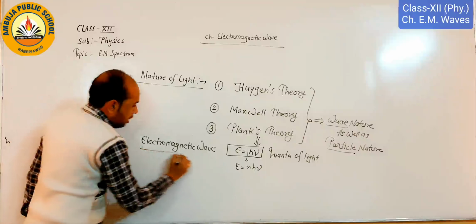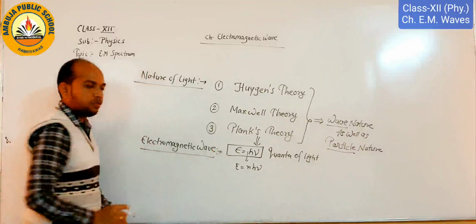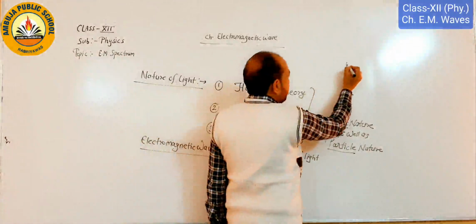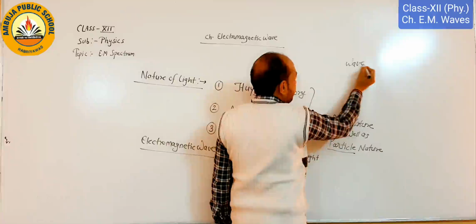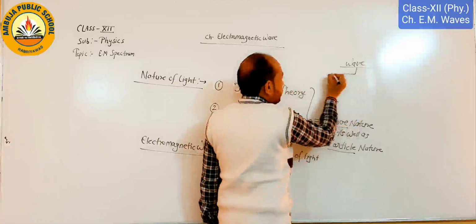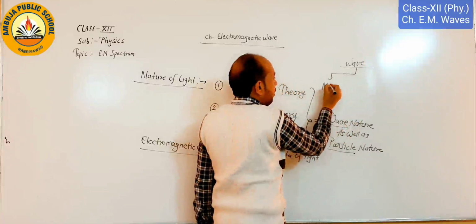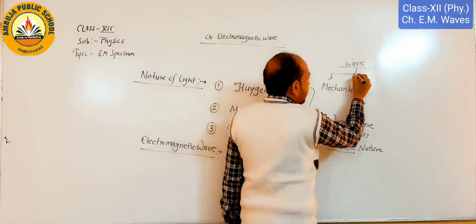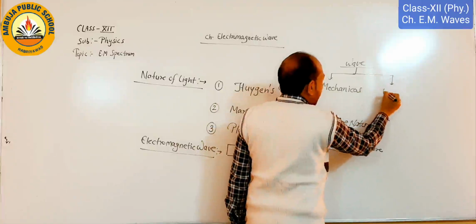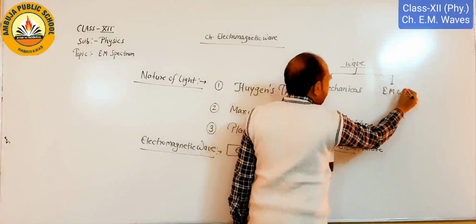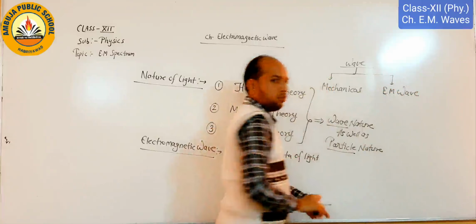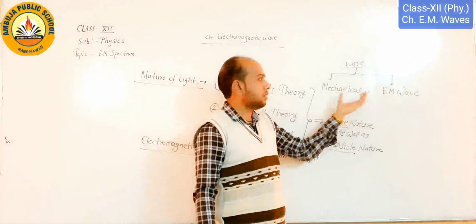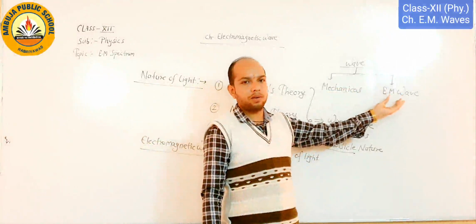If we talk about the electromagnetic wave, as we know, waves are categorized broadly in two parts. First one is mechanical and second one is electromagnetic wave. So a wave is a kind of disturbance which may be classified in two parts, mechanical and electromagnetic.